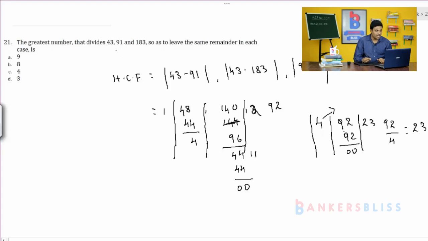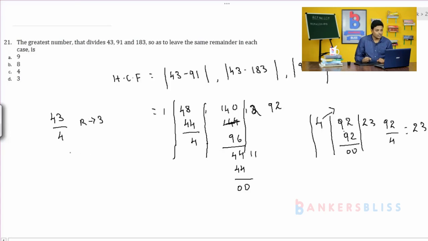So if you divide 43, 91 and 183 by 4, you will get the same remainder. If you want to cross verify, you can. If you divide 43 by 4, the remainder will be 3.